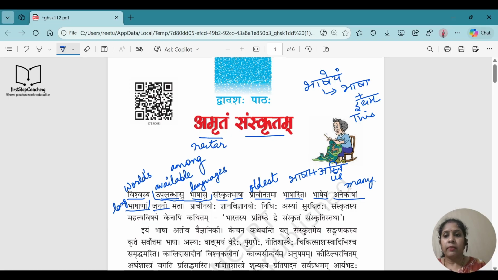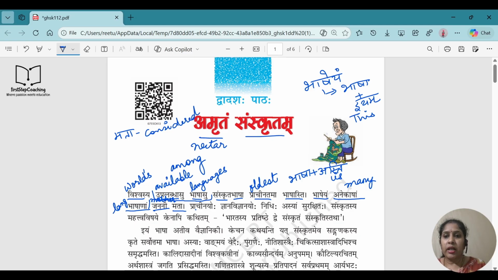Janani means mother. Mata means considered. So this language is considered as the mother of many languages.